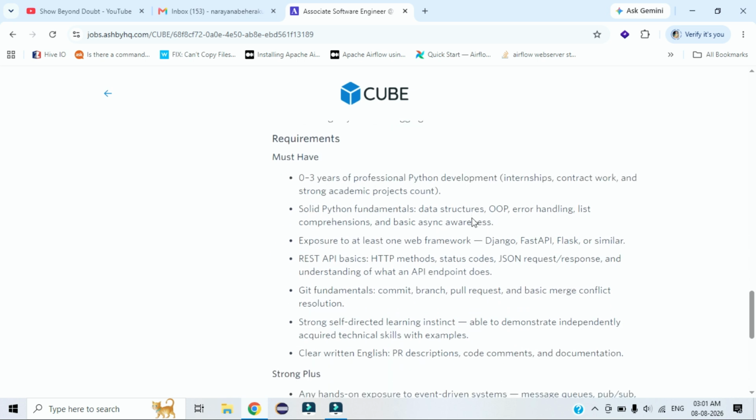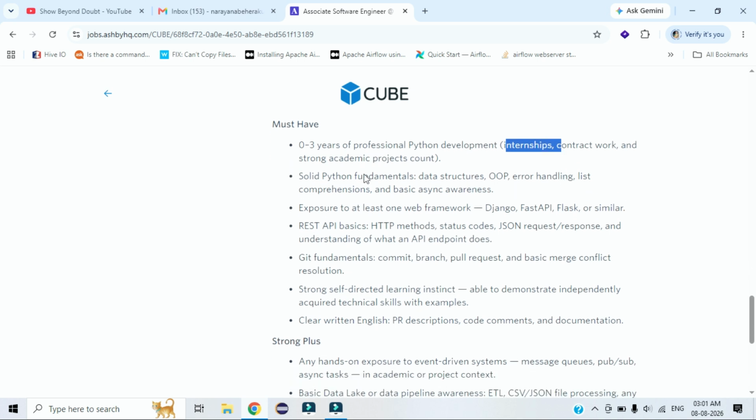The minimum qualification they mention is 0 to 3 years, so a fresher is eligible for this position. They also mention internship experience and strong academic projects as an additional point for you, guys. They require Python fundamentals, data structures, OOP and error handling.